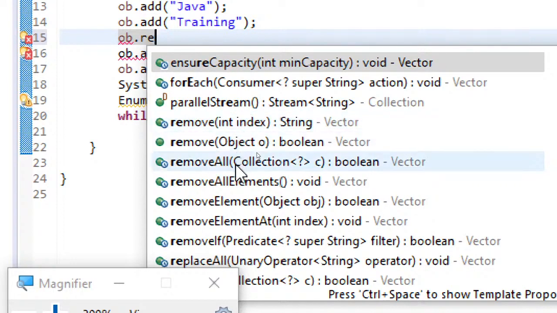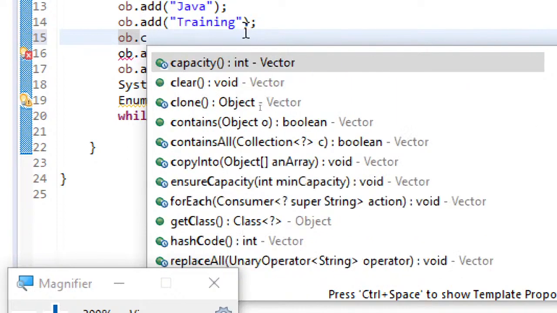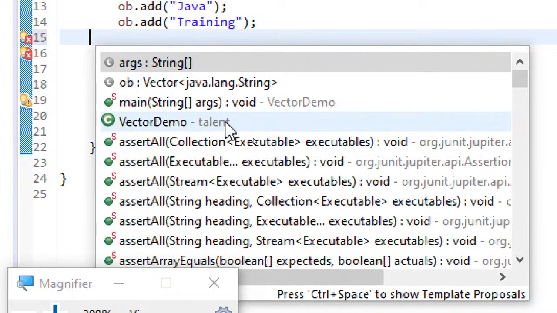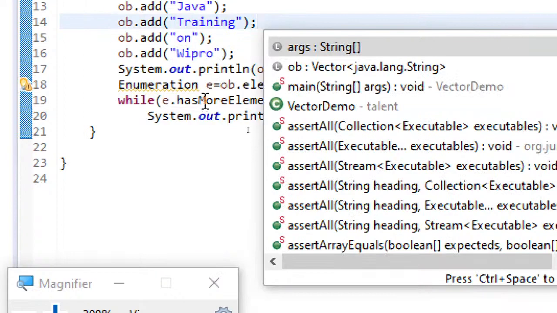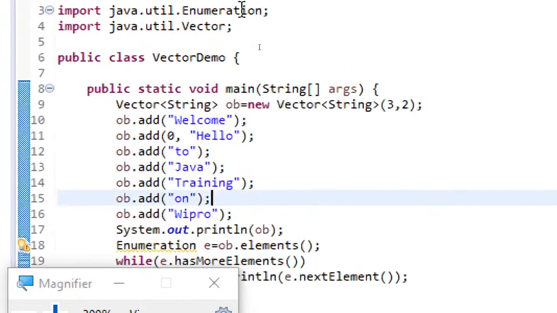Similarly, you can use removeAll, which removes all matching elements and returns a boolean. If you use removeAllElements, nothing will be returned, but the elements will be removed completely. Similarly, you can also use the clear method. And contains, as I told you with ArrayList also, will just return a boolean if a certain object is being searched. So just explore various methods with vectors also.